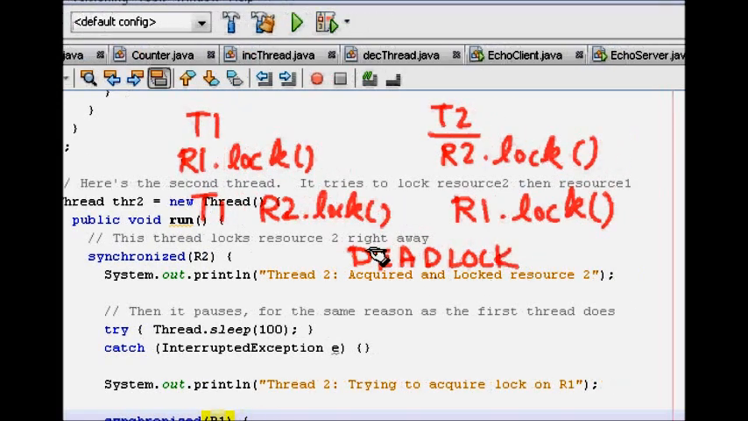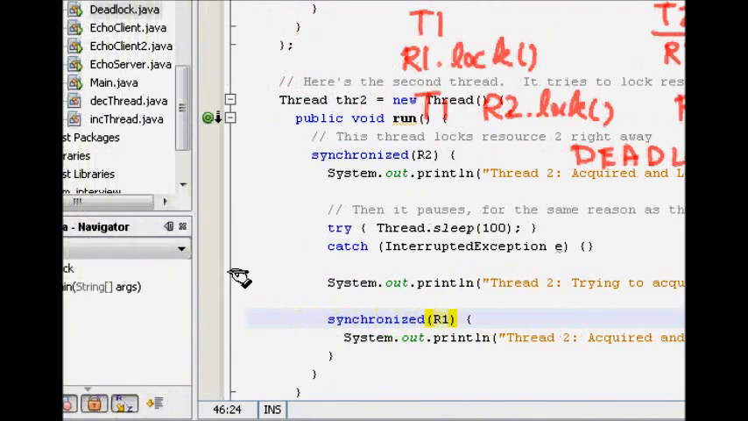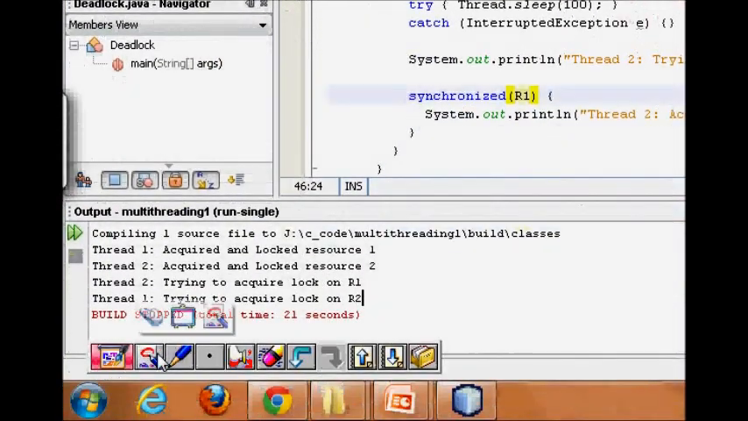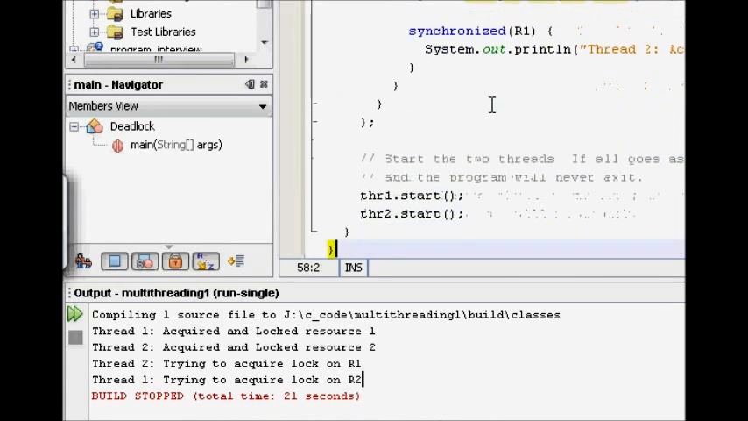Okay, so this is the problem. This is the example code that is just showing you how it happens. Now we do thread 1 dot start. So thread 1 starts, it acquires the lock on R1, then it sleeps for some time while thread 2 acquires lock on R2, and now thread 1 tries to acquire lock on R2, thread 2 tries to acquire lock on R1, and both of them get deadlocked.